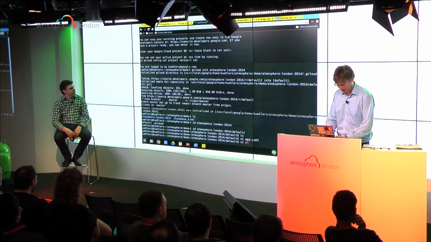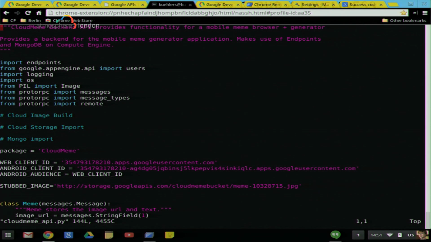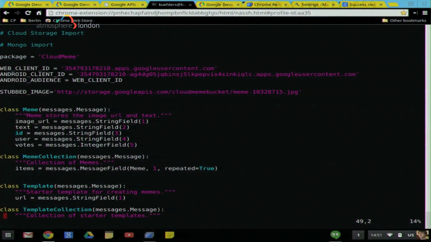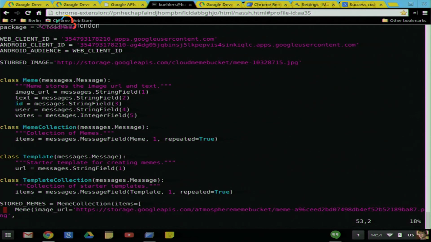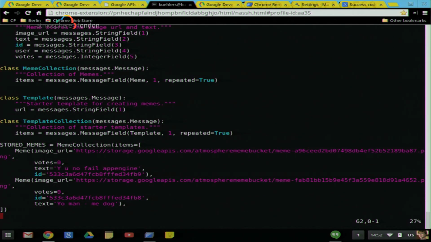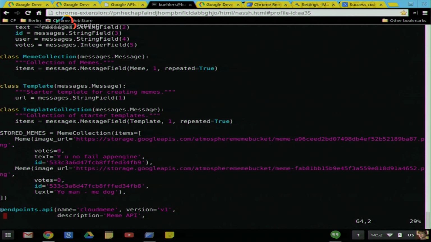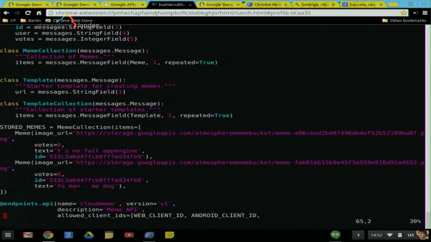OK, and the other file I imported is the Cloud Endpoints API.py. That just is my basic endpoints code. And what I do is I define the data model I want to use. I want to store memes. I want to store a collection of memes. So I define these classes there: templates of memes, because you always use the same images again and again, and a collection of those. This whole thing is stubbed out for now, because we don't have a database on the back end yet, but I still want to see if this runs.